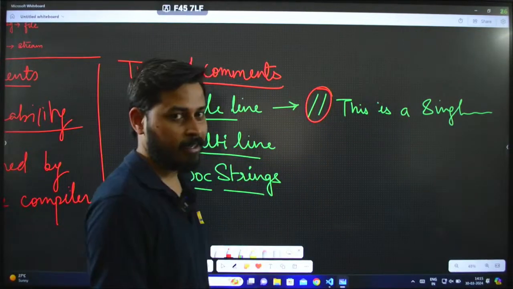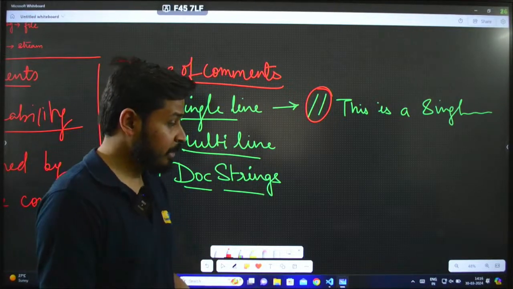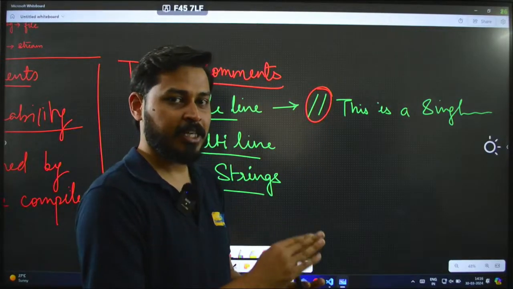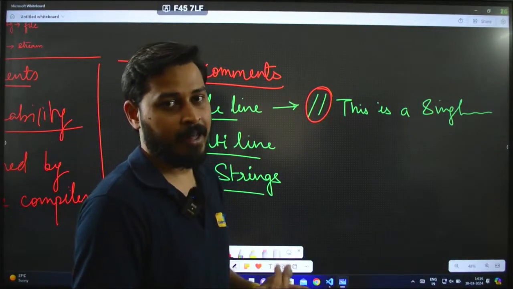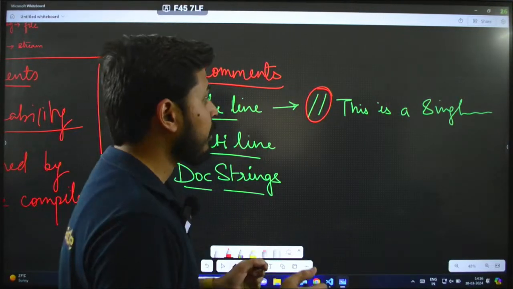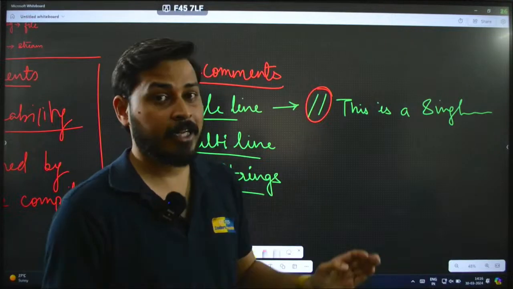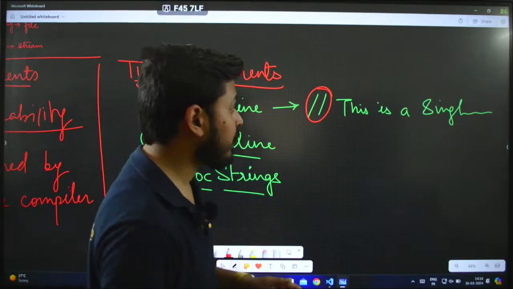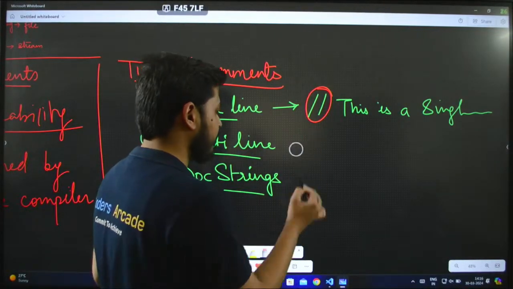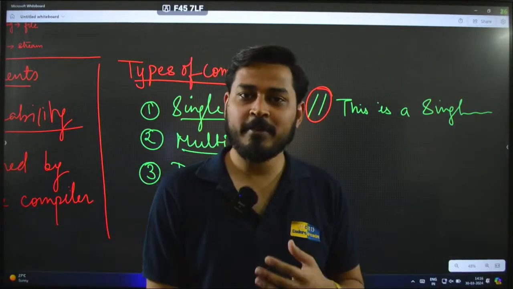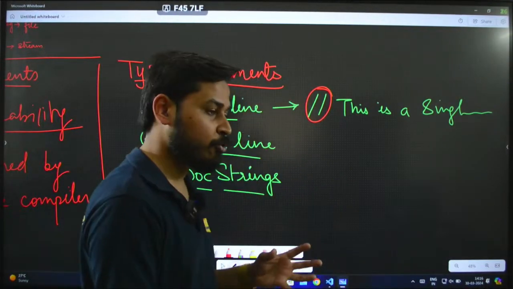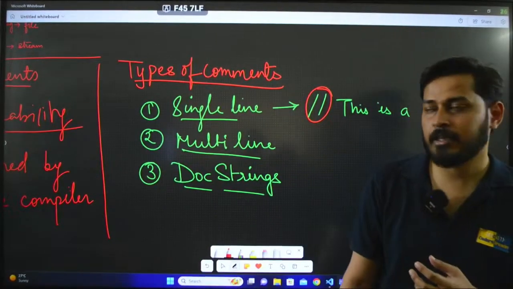This is how you start writing comments in C++ or C programming, in fact it's the same. You first give the double forward slash and then you can write the comment, and whenever you give the double forward slash, it becomes a single line comment. Remember, if you press enter, it will not be a comment anymore, because it is a single line comment. Again in the next line you have to give the double slash. It is used for single line purpose only. I'll show you the execution of the program also when it comes to the execution part.